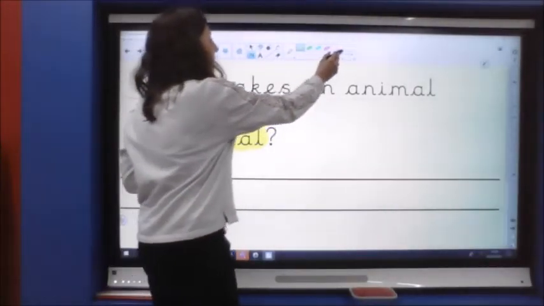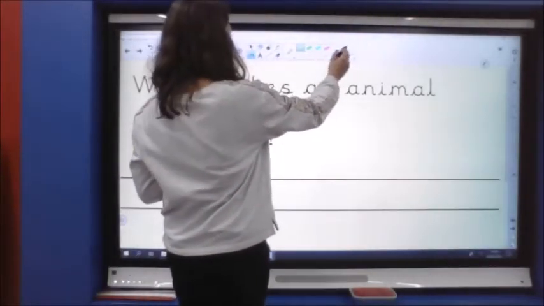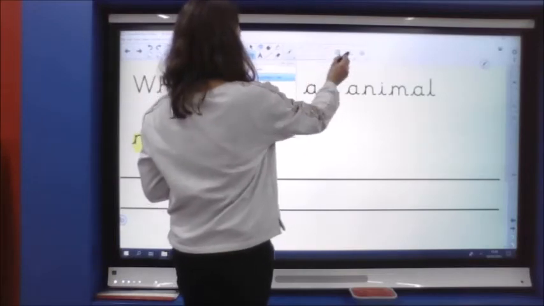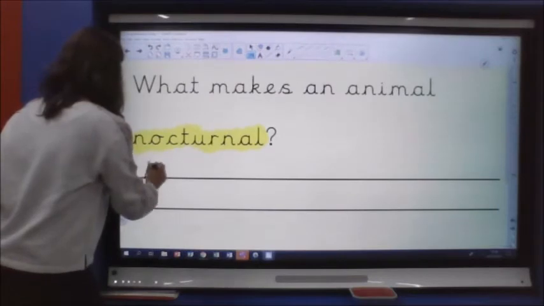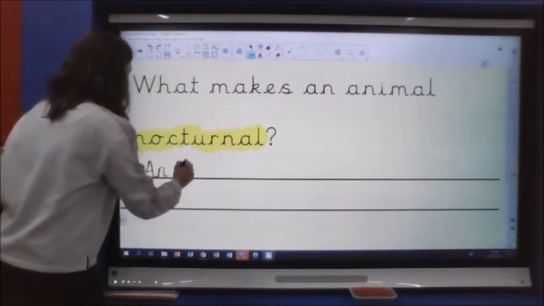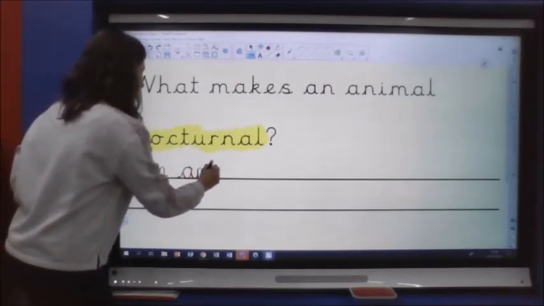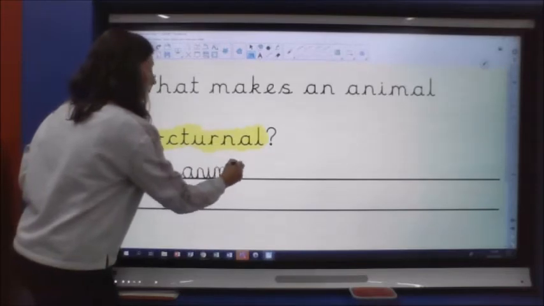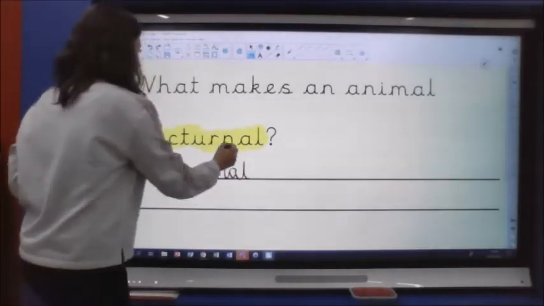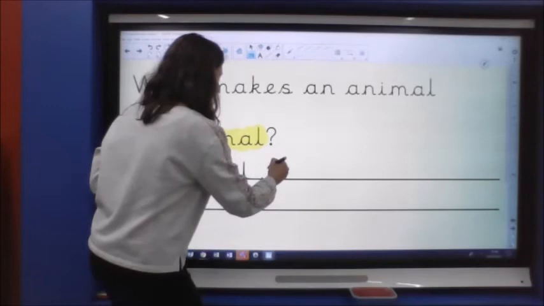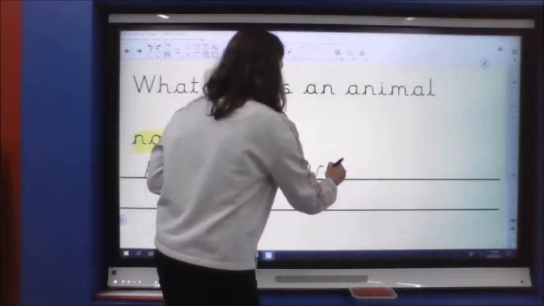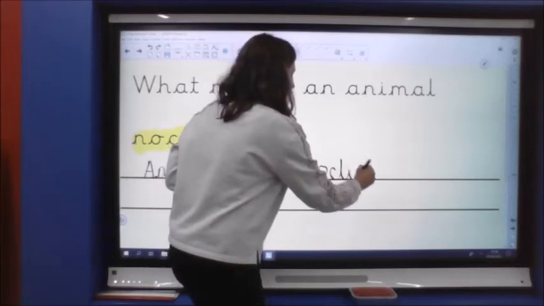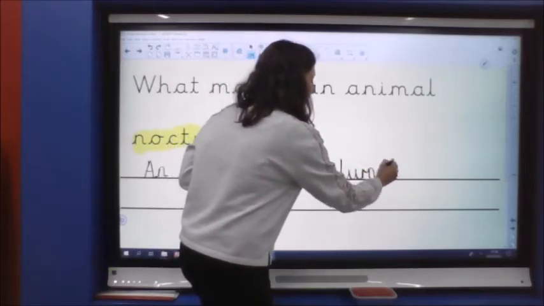You might have said then, remember, what makes an animal nocturnal? So an animal is nocturnal. I'm going to use the word if to explain.